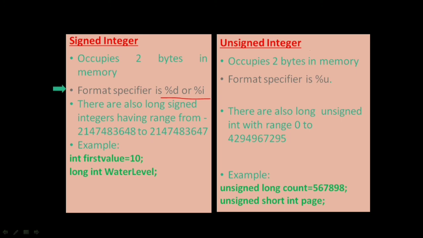But for the unsigned integer, the format specifier is %u. There is also long signed integer having a range of this to this. You don't have to remember it, don't have to mug it up. These are all just data, right? There is also long unsigned integer with range 0 to this much value, right?